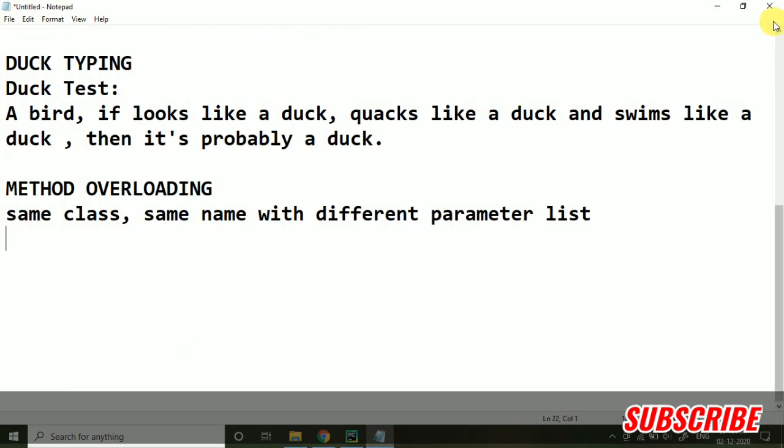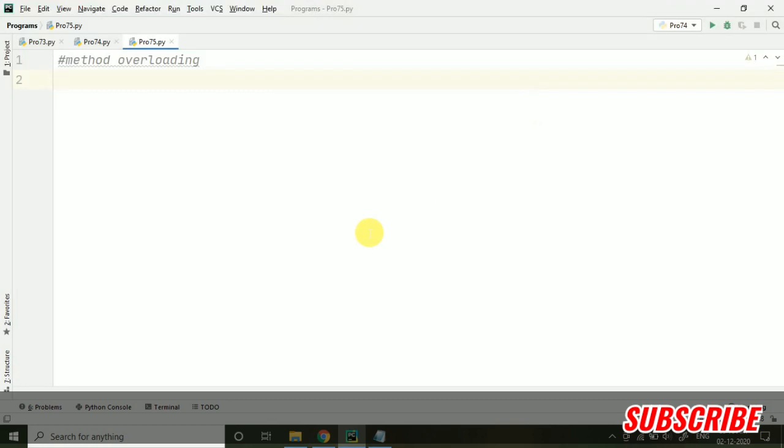But yes, we can make some alternative approaches for that. For the alternative approach of method overloading, I will be creating one video, and that will be in this series only, in this playlist only. You can check it afterwards, but directly method overloading is not possible here in Python. We will be seeing the alternative approach in another video, so stay tuned for that. It will be coming in this series very soon.